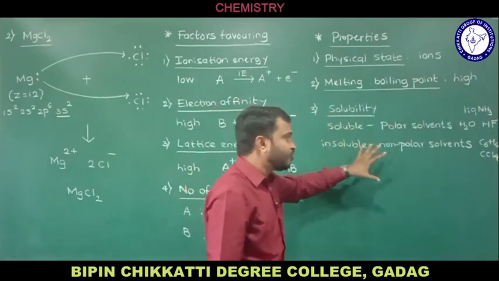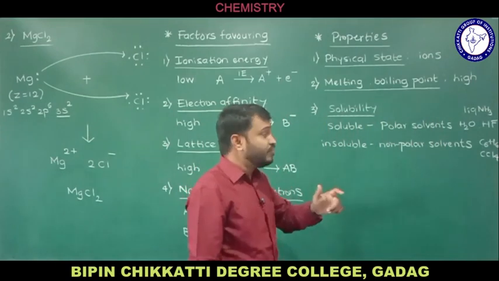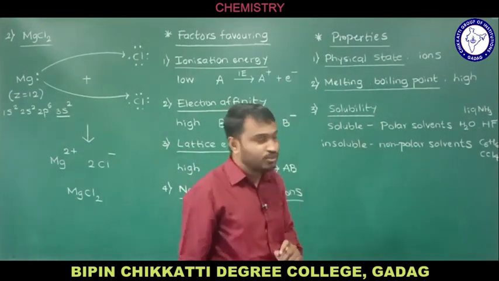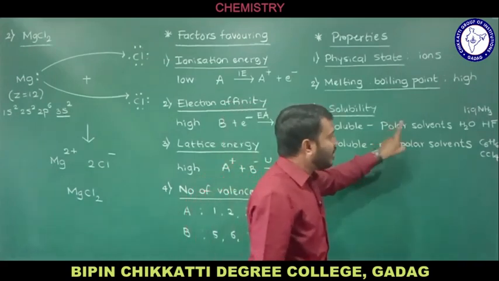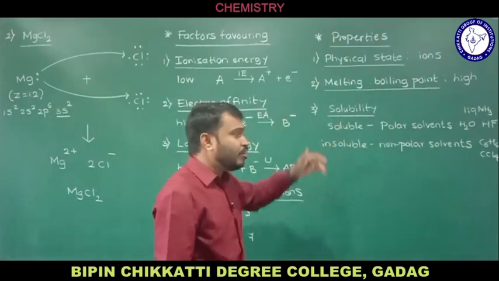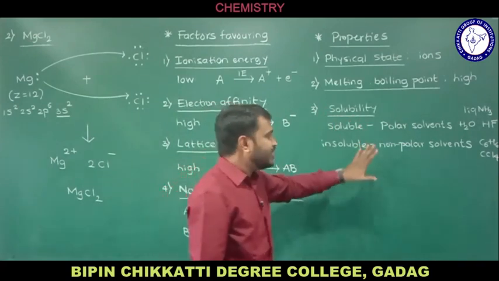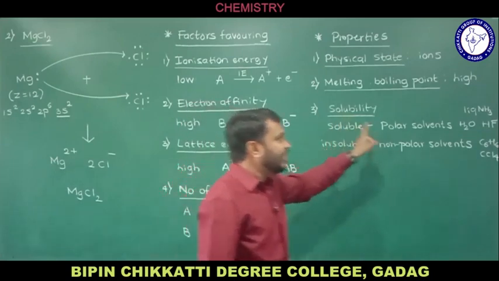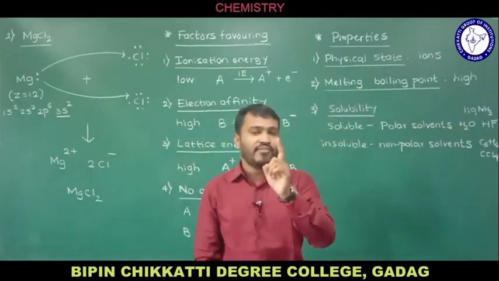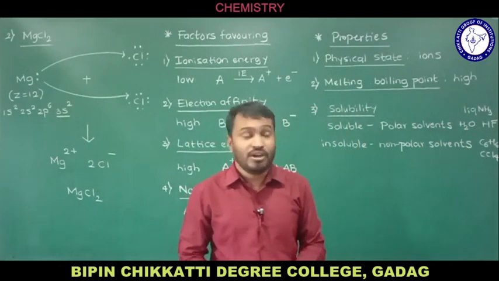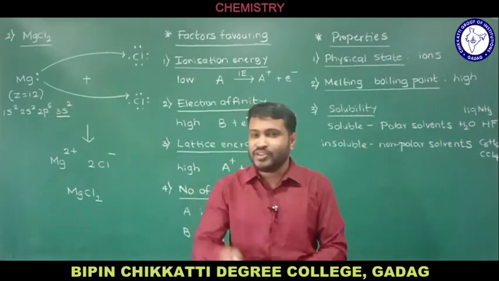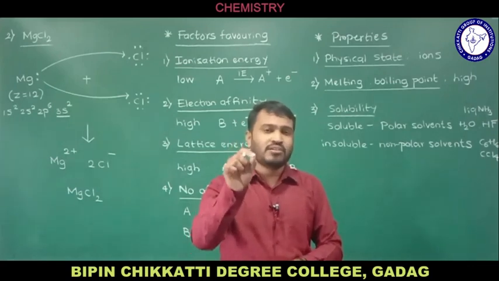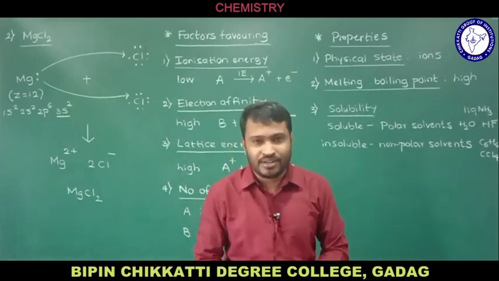In polar solvents, as the name indicates, we observe polarity. In non-polar solvents we do not observe polarity, but the actual meaning is that polar solvents have a high dielectric constant, whereas non-polar solvents have a very low dielectric constant. Then the question arises, what is the function of the dielectric constant?